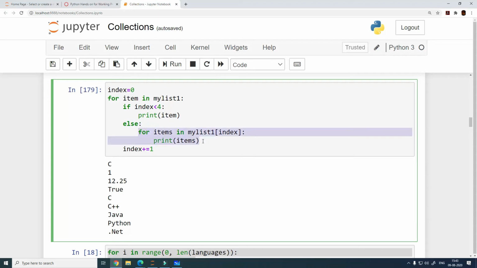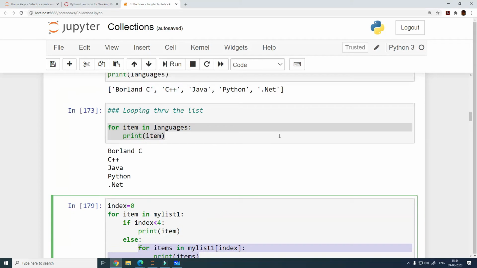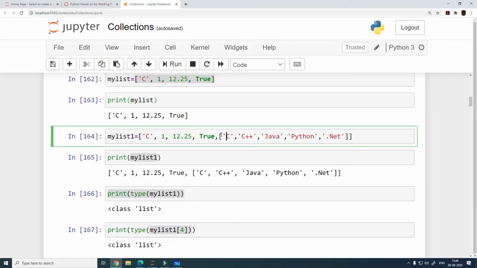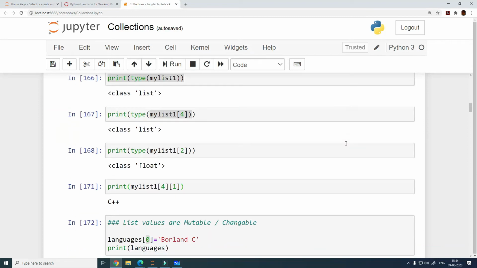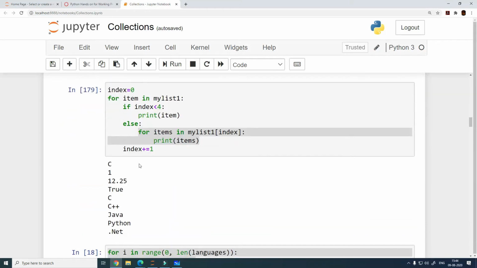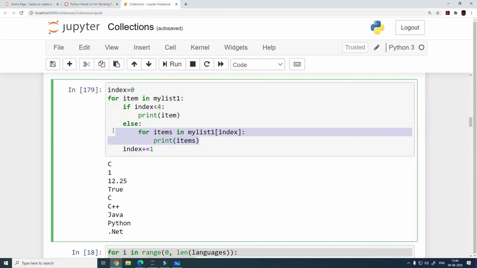And what is it that I am doing here? Now I have specified my list 1 index, right? So what will this be? It will be my list 1 and the value of index is going to be 4. So in this case, this for loop is going to print all the elements of my list 1 4, right? And what is my list 1 4? My list 1 4 is another list, right? And that is how it is printing all the elements using this for loop, right?